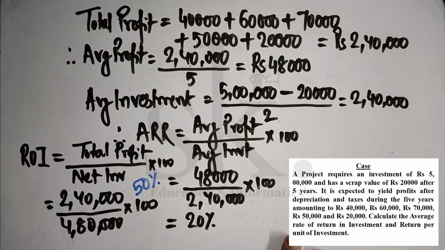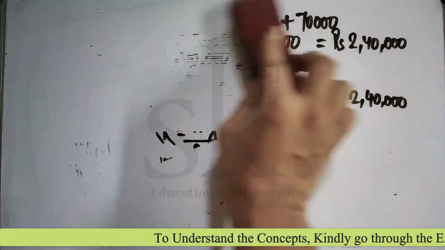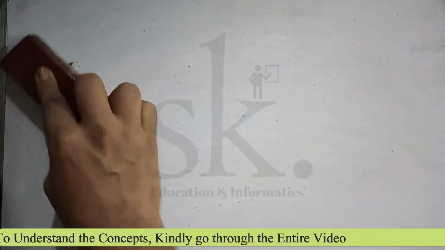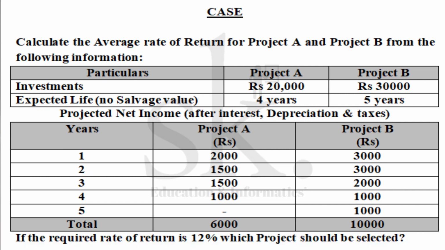So I hope it's clear how we calculate the accounting rate of return. Now in the next problem, let's take one more case into consideration. Now let's go through this particular problem. It says calculate the average rate of return. It can also be termed as accounting rate of return for project A and project B from the following.